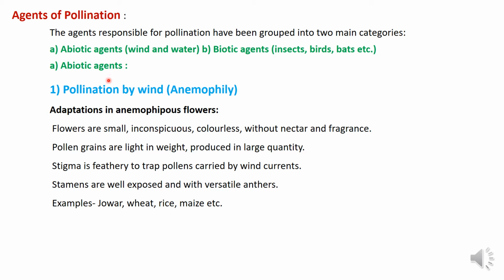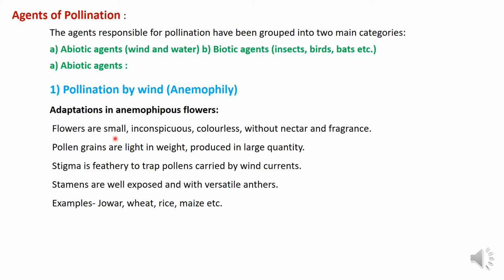When pollination takes place with the help of wind, it is called as anemophilous pollination, or the process is called as anemophily. Adaptations in anemophilous flowers. Anemophilous flower shows following floral adaptations.